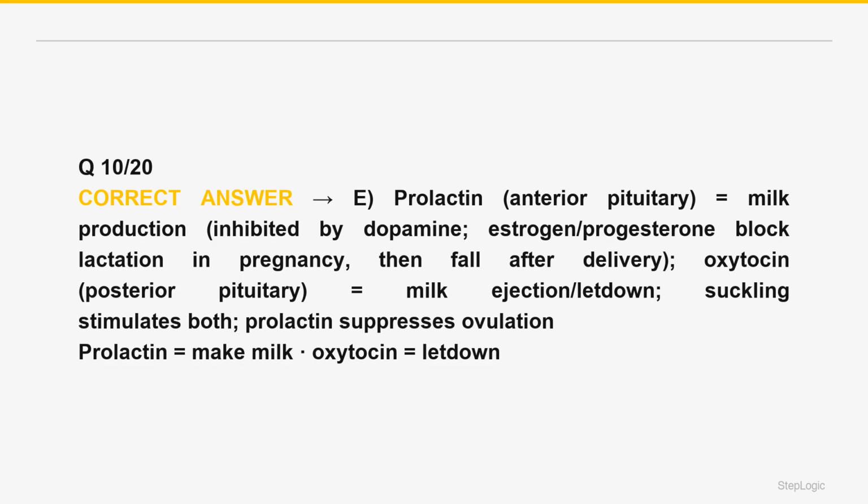It triggers prolactin production and oxytocin release. Oxytocin can also be triggered by the sight or sound of the baby. Finally, high prolactin suppresses GnRH, leading to reduced LH and FSH and anovulation: lactational amenorrhea, a natural, if imperfect, contraceptive. Prolactin makes milk and oxytocin ejects. This milk framework is correct.